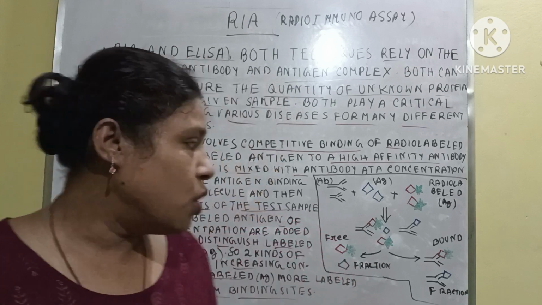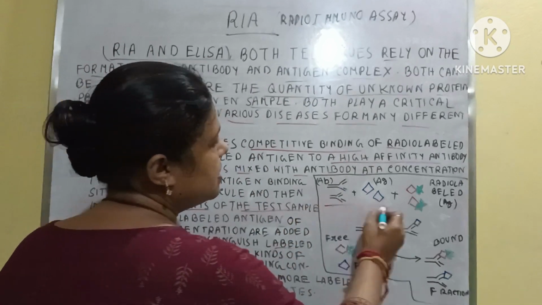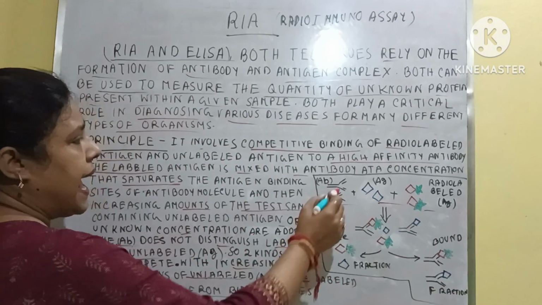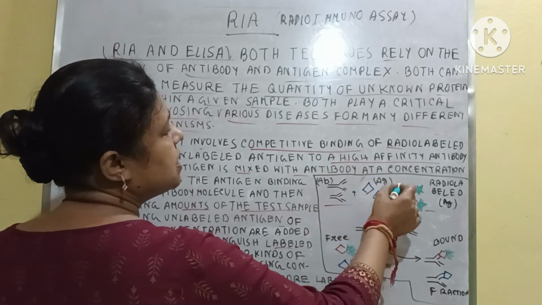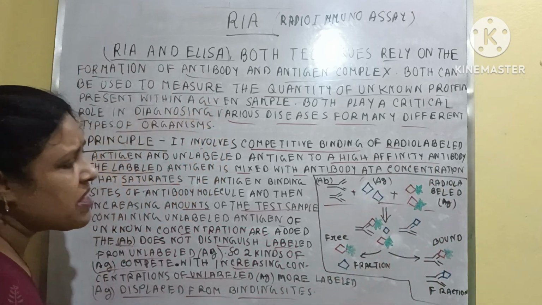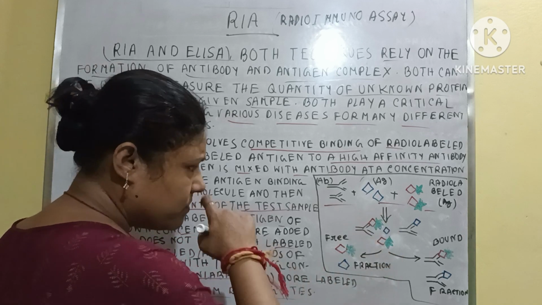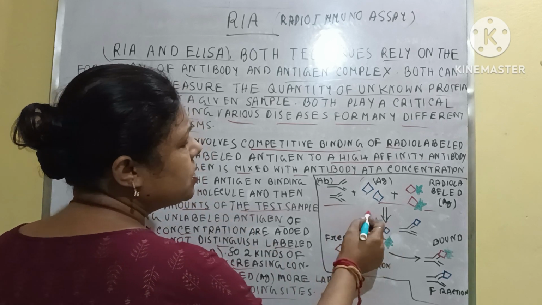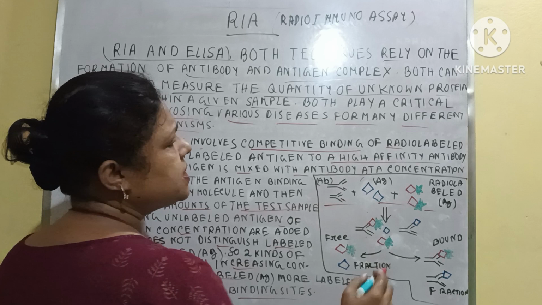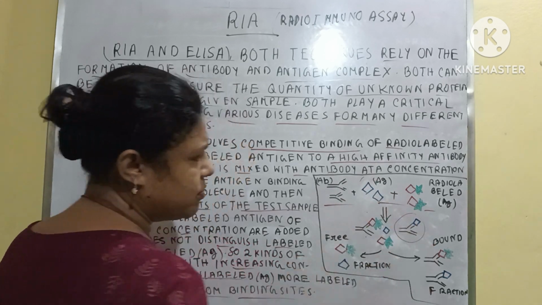Okay? So what will happen? Suppose this is the actual mixture. This is antibody, this is unlabeled antigen, and this is labeled antigen. The labeled antigen binds with one antibody, and unlabeled antigen binds with another antibody.